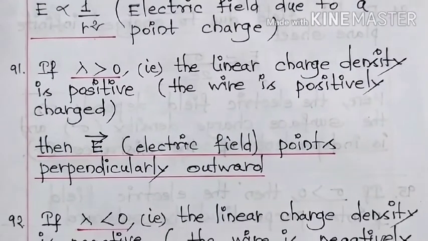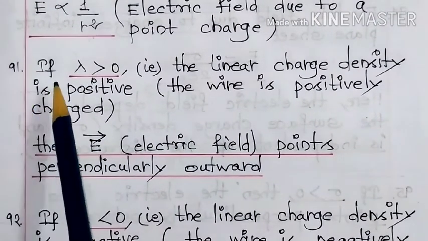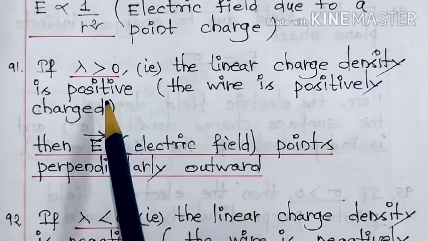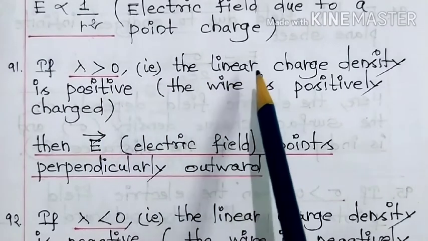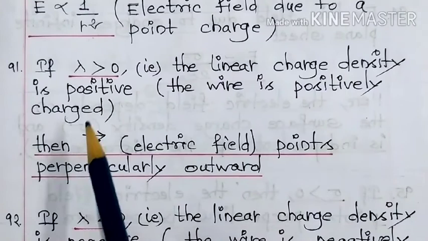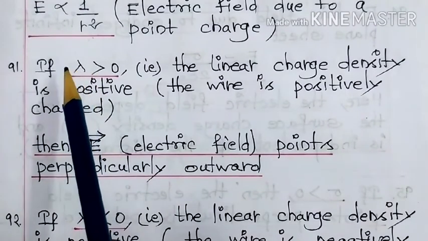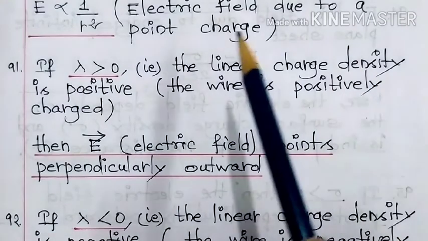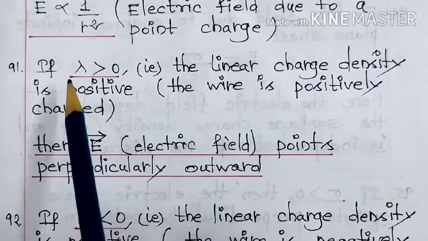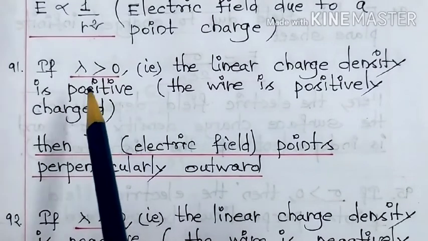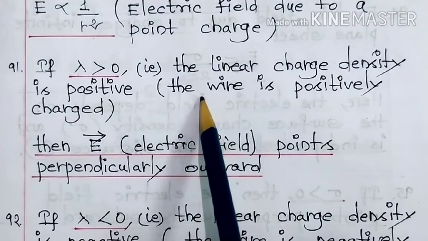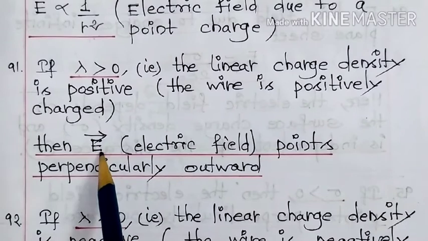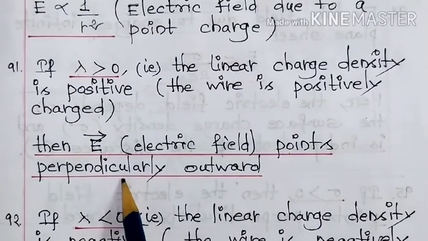Next one. If lambda is greater than 0, that is, the linear charge density is positive. What does lambda stand for? Linear charge density. If the linear charge density is positive, then only lambda will become greater than 0. In other words, the wire is positively charged. In that case, the electric field E vector points perpendicularly outward.